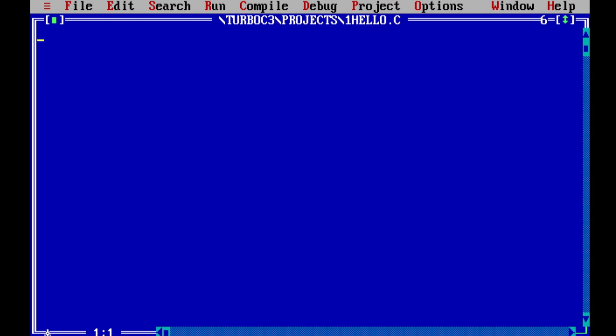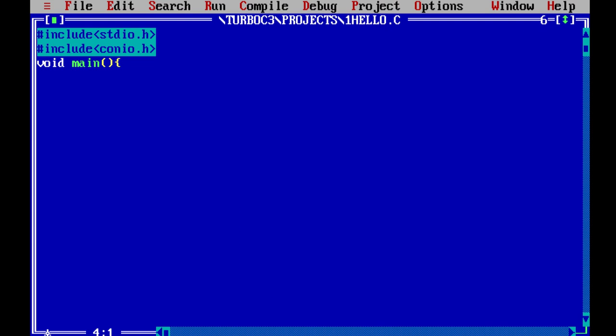First of all, you have to write hash include, angle bracket start, stdio.h within the angle brackets, then a new line, again hash include, conio.h, then void main.